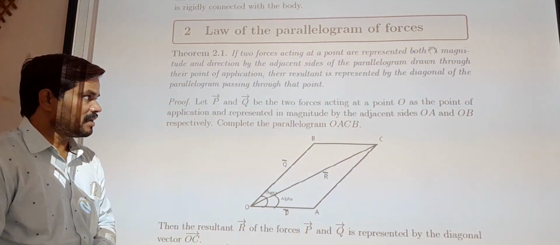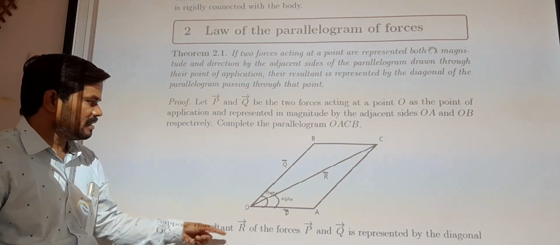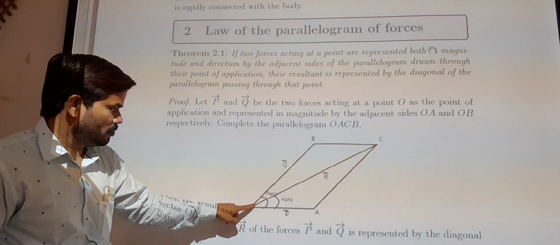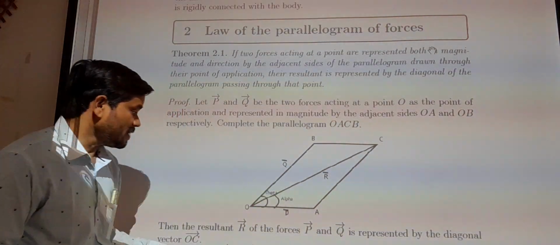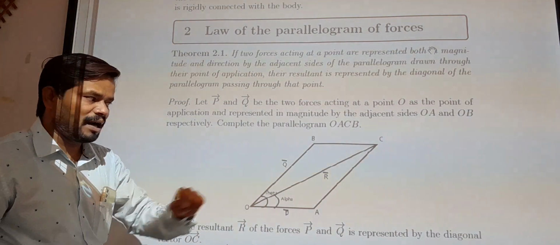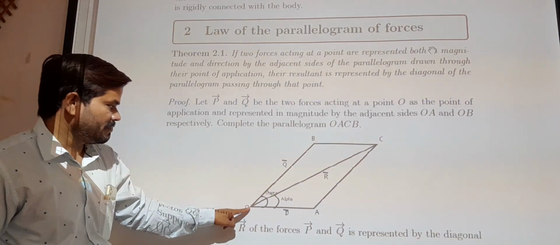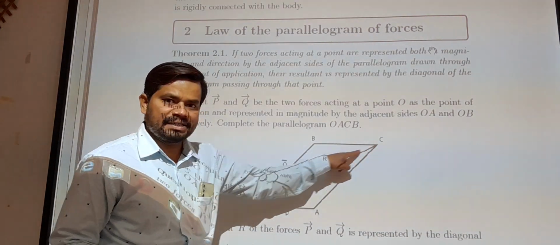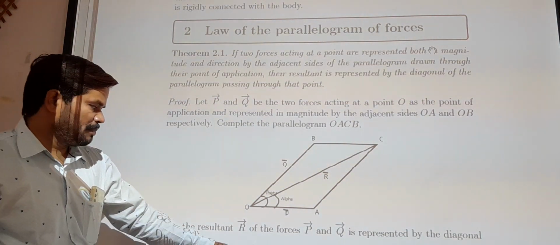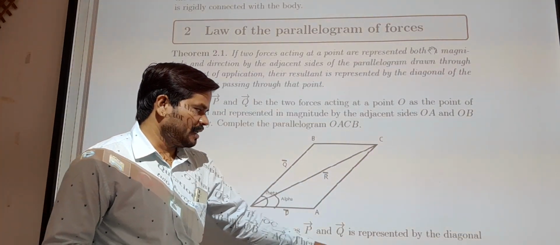Then by applying this statement, the resultant is R bar, which you have shown in this figure. This resultant R bar of the forces P bar and Q bar is represented by a diagonal vector, and this vector is OC bar.